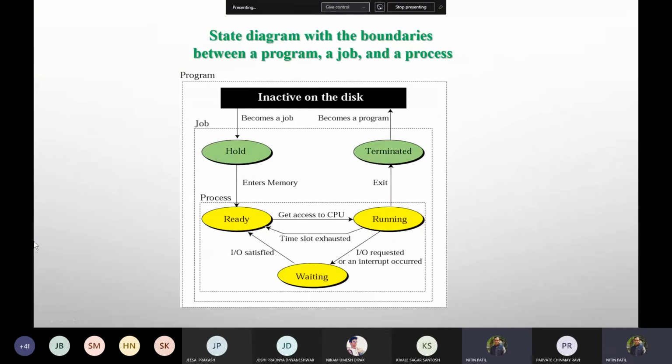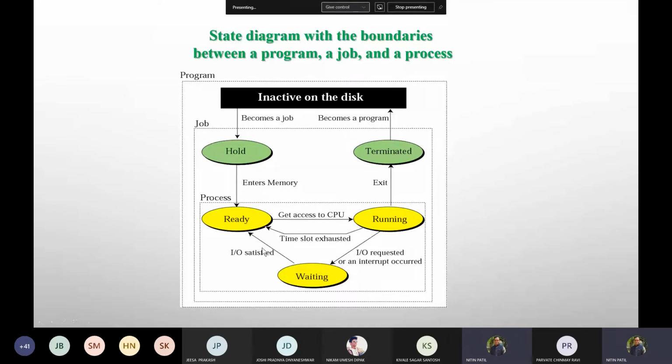Okay, this one. So we said it is running. It is ready. It is running and it is waiting for something. So IO requested or an interrupt occurred. So when I particularly press a character, some character, because in code we wrote getchar. Correct? We wrote getchar. That's why it is waiting for my input, and when it is satisfied, it will become